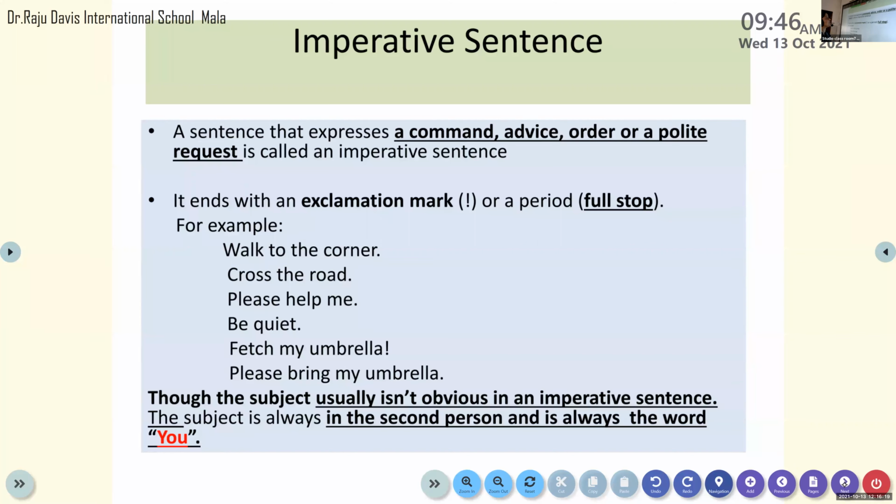Check the spelling of imperative, children. Don't make any errors. An imperative sentence is a sentence that expresses a command, advice, order, or a polite request, and such sentences are known as imperative sentences.